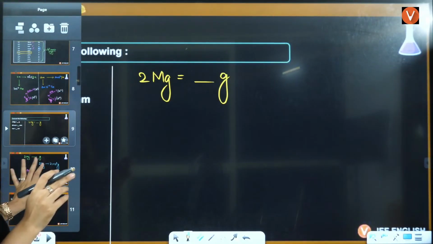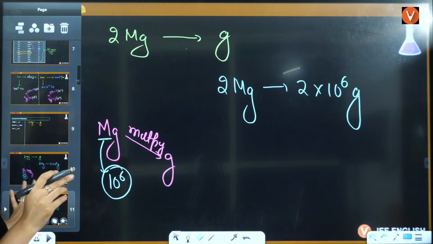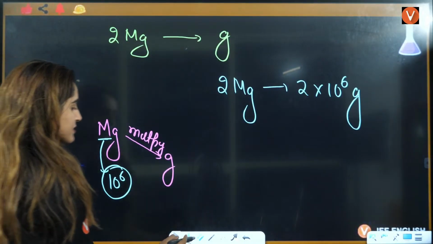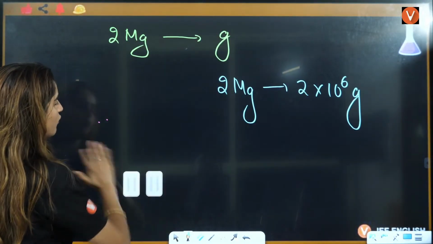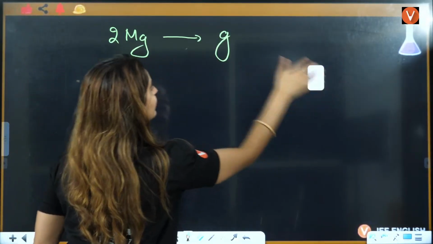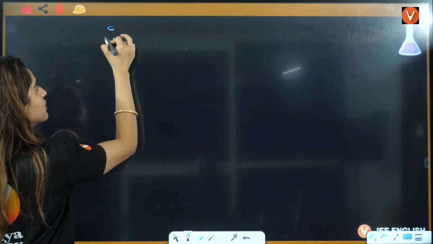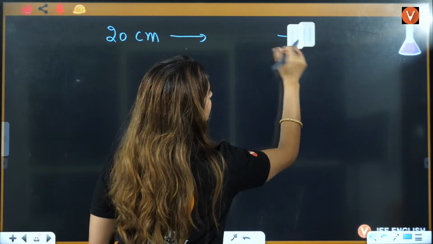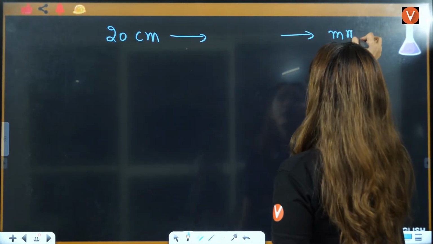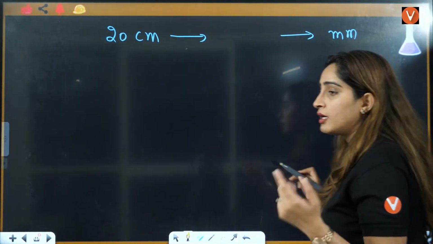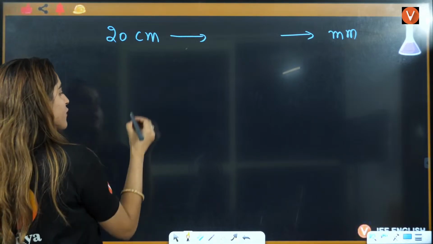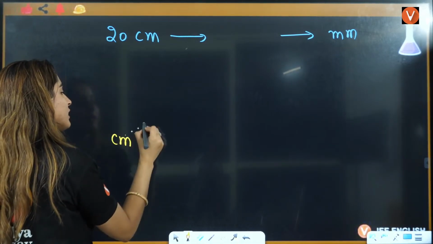20 centimeter to millimeter. Who will solve this? You have 20 centimeter. Always convert it into the base unit. What is the base unit of length? Base unit is meter only. So firstly, we will convert centimeter to meter, that is a bigger unit.